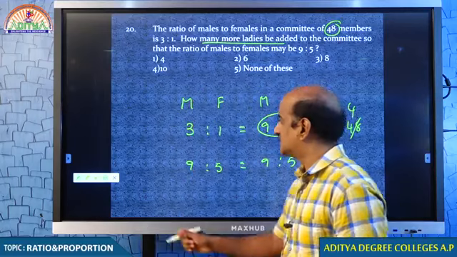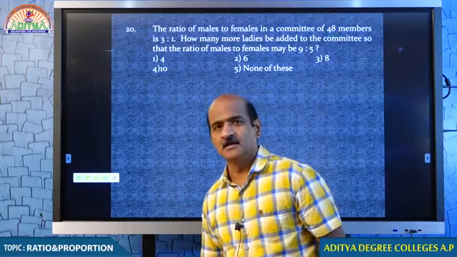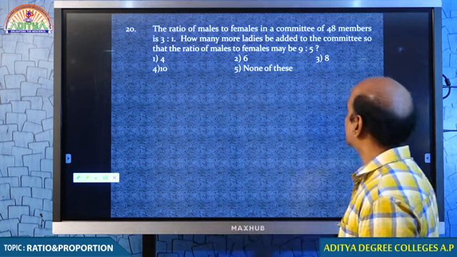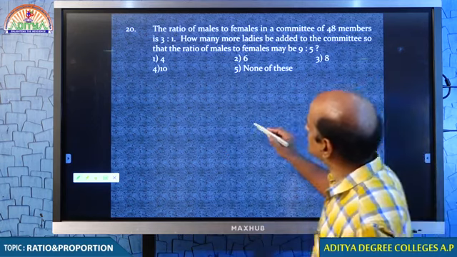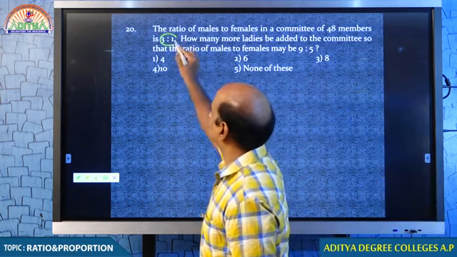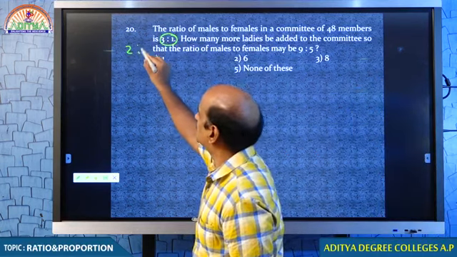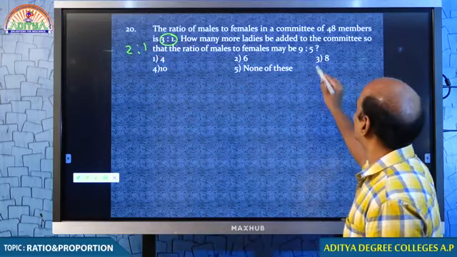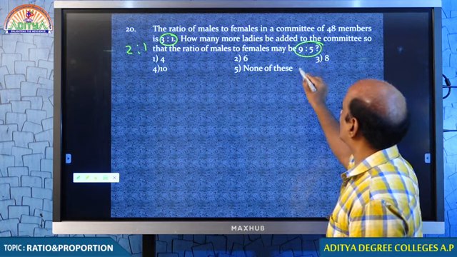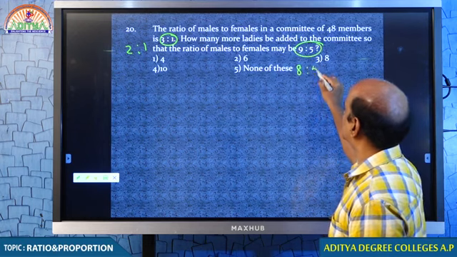Come on, students. I just want to make some changes. Look at this. Ready? I want to make some changes. Just look at that. 3:1, I take it as 2:1. That is my intention. And 9:5, I want to take 8:5.